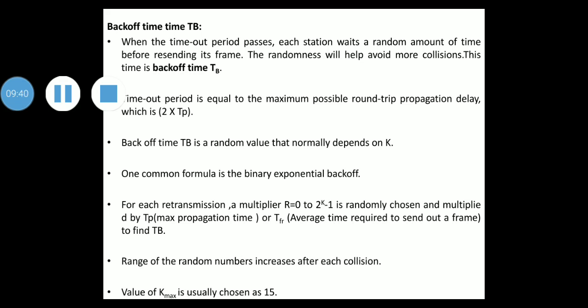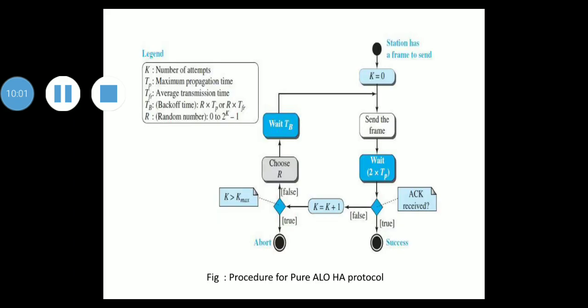In the case of pure Aloha, there is one more method to prevent congesting the channel with retransmitted frames. After a maximum number of retransmission attempts, Kmax, a station must give up and try later. This figure shows the procedure for the pure Aloha protocol.